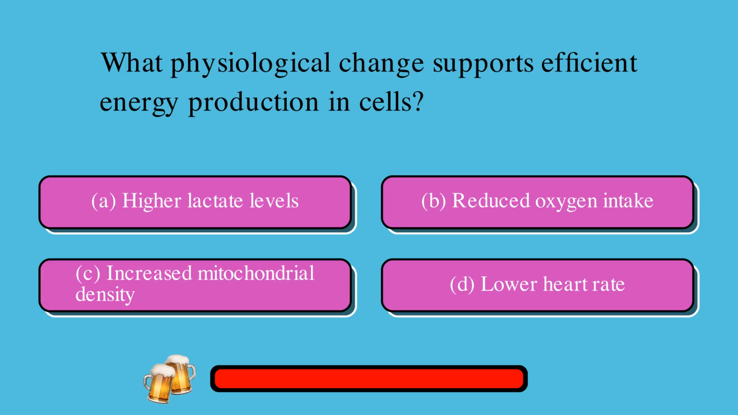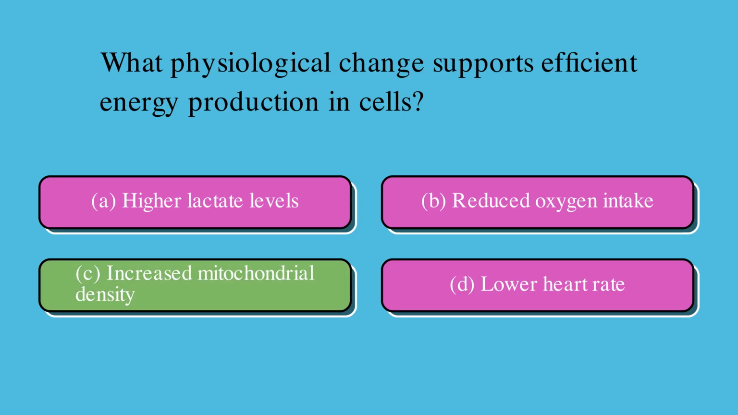What physiological change supports efficient energy production in cells? A. Higher lactate levels, or B. Reduced oxygen intake, or C. Increased mitochondrial density, or D. Lower heart rate? The correct answer is C, increased mitochondrial density.